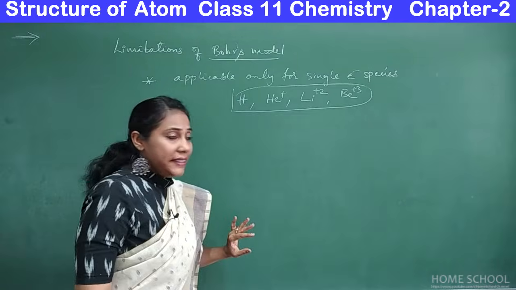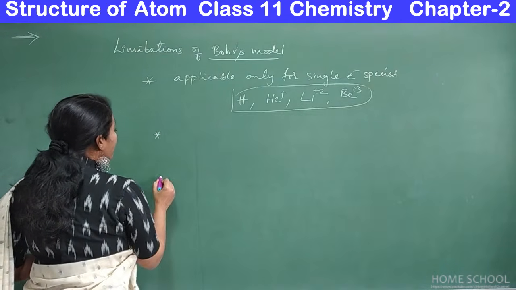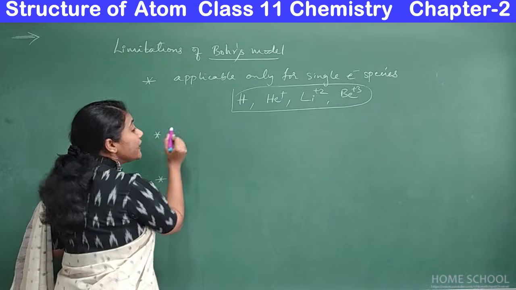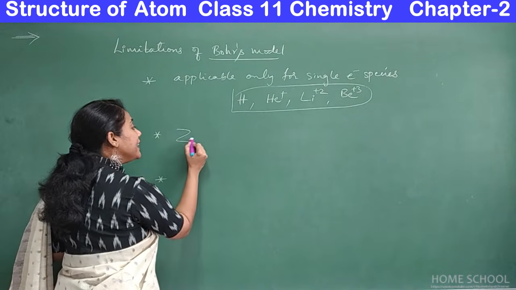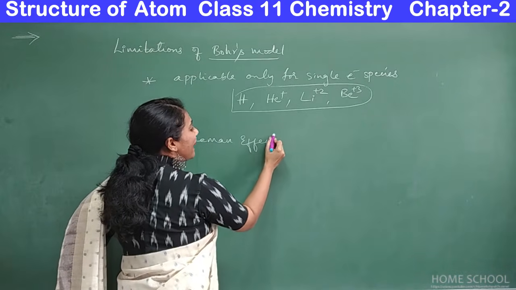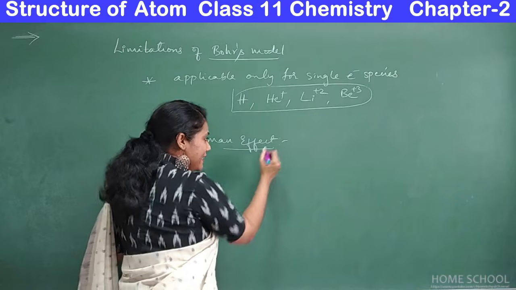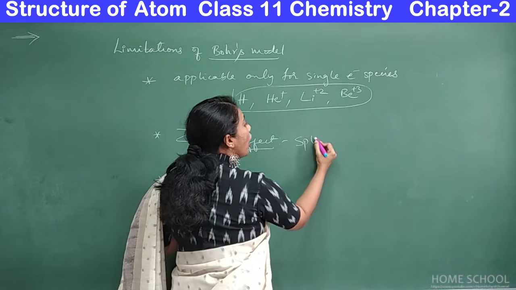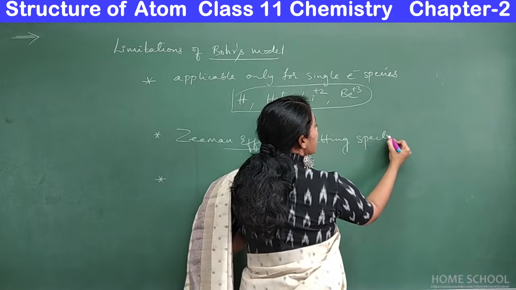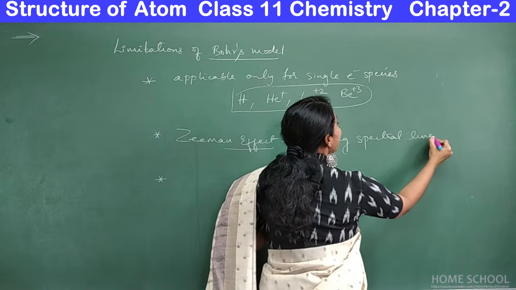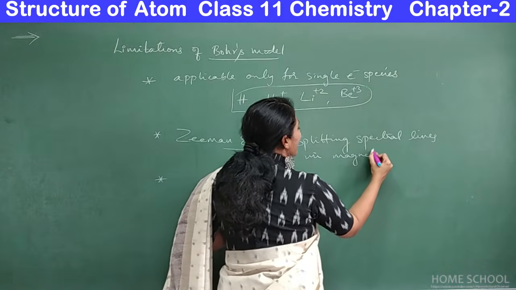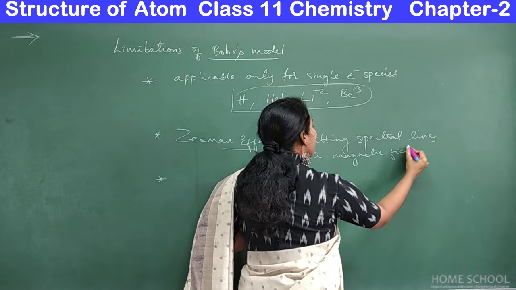Another limitation, and two more important words you are going to learn here: he could not explain anything about the Zeeman effect. What do you mean by this Zeeman effect? It means the splitting of spectral lines in a magnetic field. So what do you mean by this?